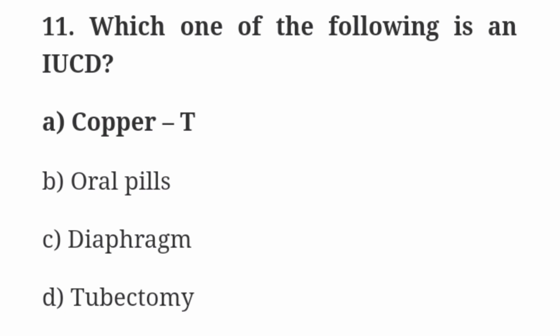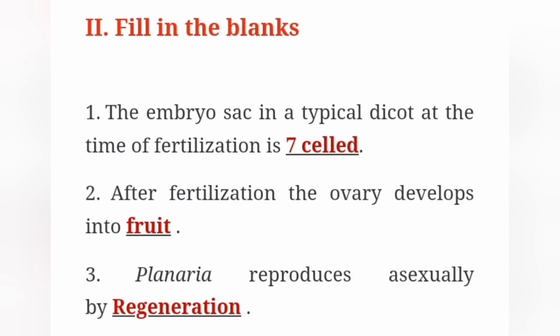11th one, which one of the following is an IUCD? Option A answer, copper T. Roman letter 2, fill in the blanks. First one, the embryo sac in a typical dicot at the time of fertilization is dash. Answer, 7-celled. Second one, after fertilization, the ovary develops into dash.